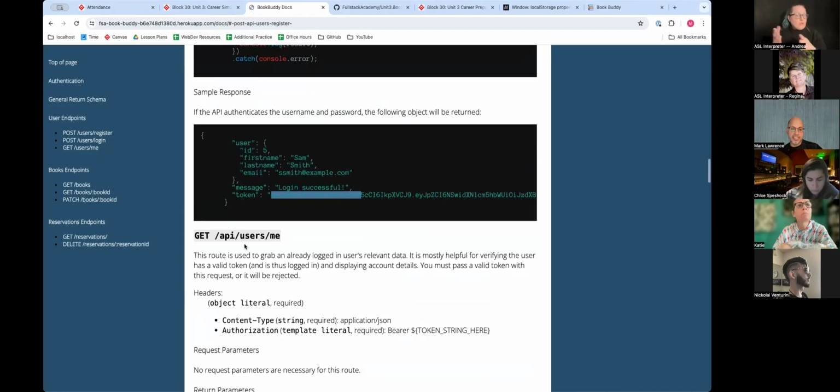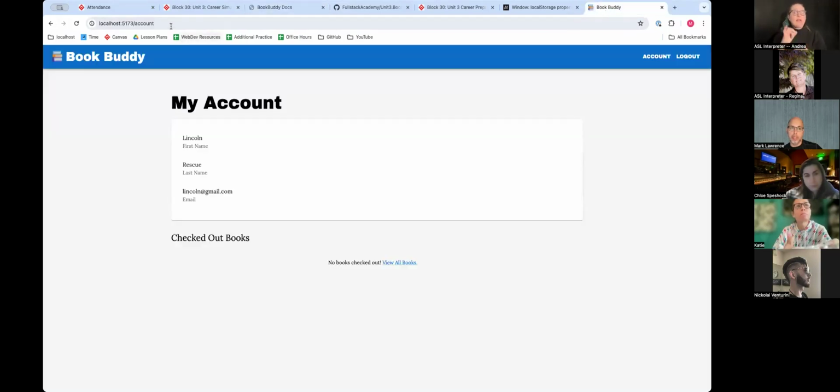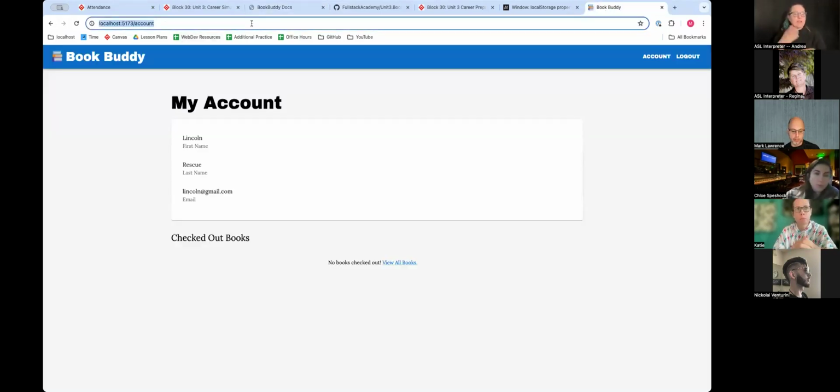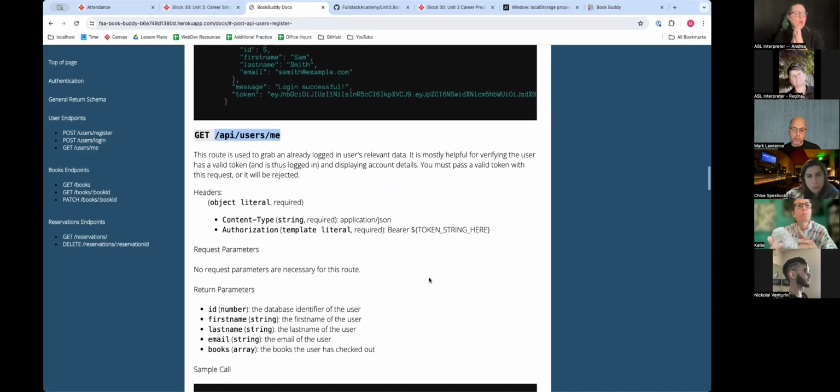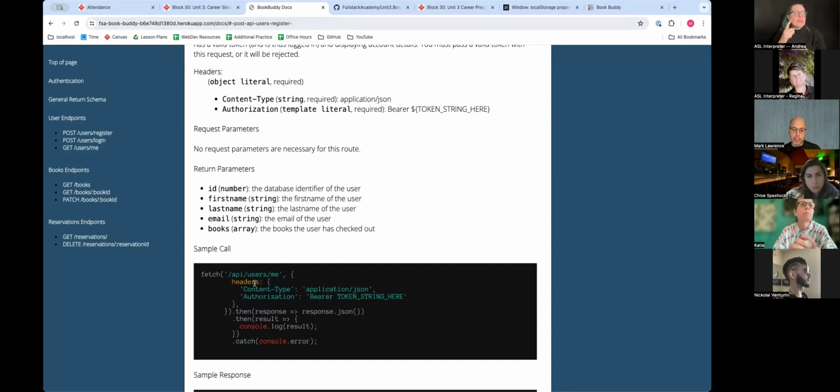While we're here, there is this get API users me route, which is in essence what would be this /account in here. So this you can see is used to grab an already logged in user's relevant data. This endpoint, you must pass a valid token with this request or it will be rejected. So you can see a sample call. You need, kind of like we did before, a fetch request to this endpoint here, and then the headers. But remember how you have the authorization and it has to be a bearer, and then you pass in the token. Does that make sense to everyone?